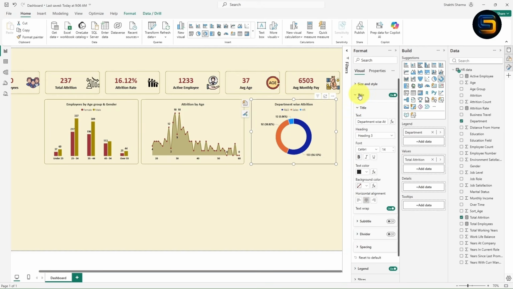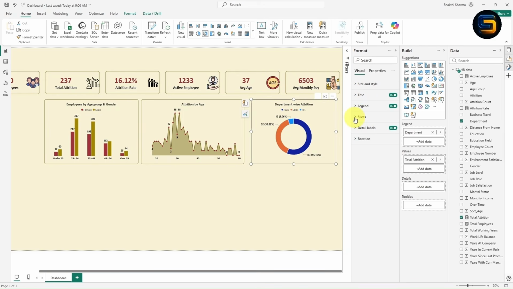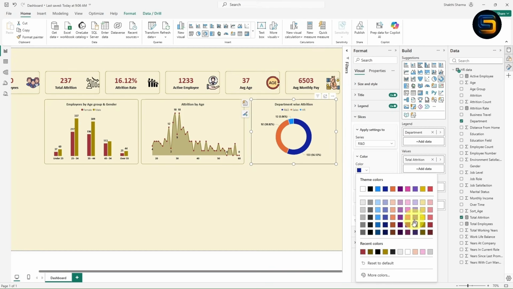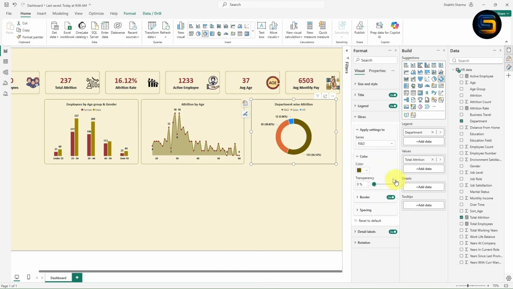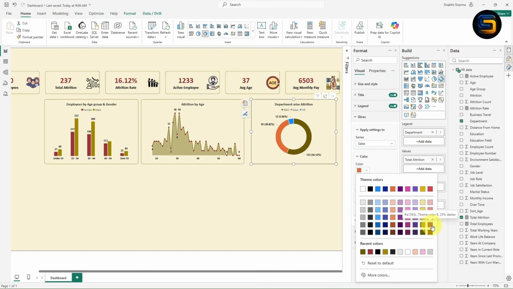Now I will change the color of the slices. It is very simple. Expand this slices option. From here you need to select the category. I will select this R&D. Now simply expand this color. Now from here you can select the color. I will select this color. Now it is looking perfect. Now if you want to give the border, you can give the border or let it be. Now I will give the color for the sales. Now from here I will select this red color.